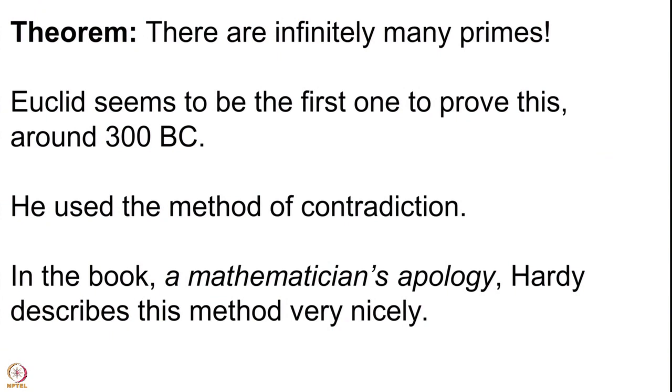As it would happen for any basic theorem in any area, most importantly in number theory, there are many proofs. This theorem about infinitude of primes is proved in many different ways by many people. We will see the very first proof. This is by Euclid. So, the theorem says that there are infinitely many primes and Euclid is the one who was the first one. He seems to be the first one to prove this around 300 BC, so more than 2300 years back.